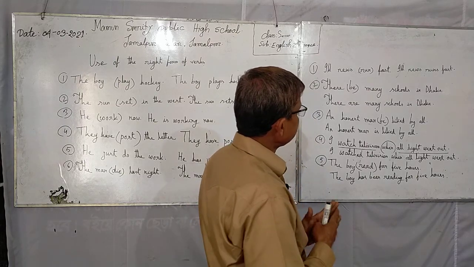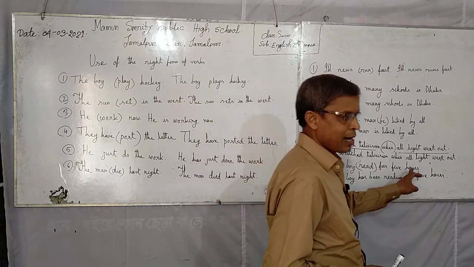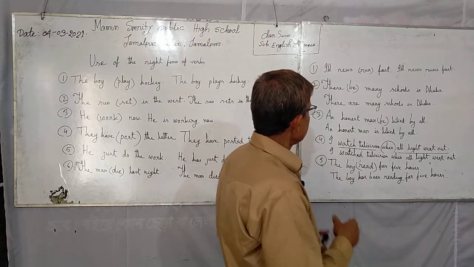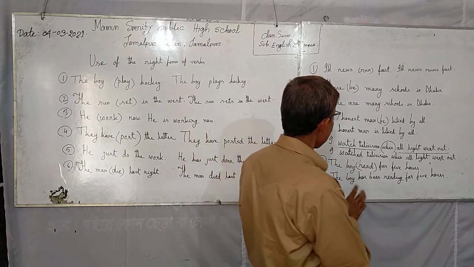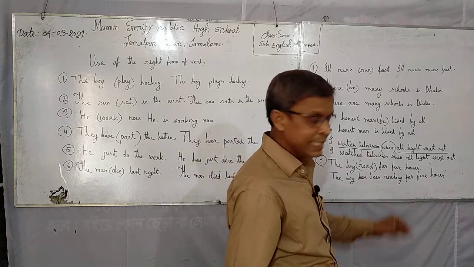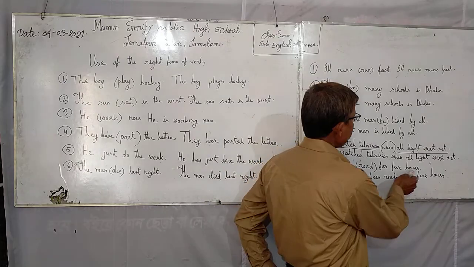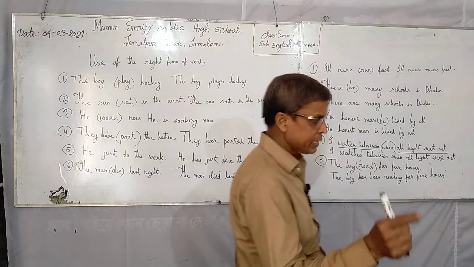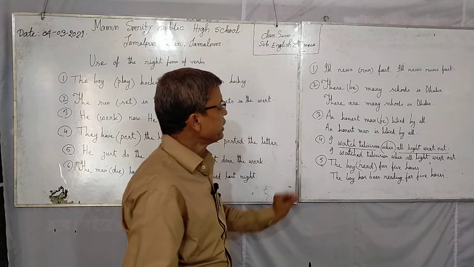Number 5. The boy read for 5 hours. Can you say how you change this sentence? It indicates time, for 5 hours, definite time.